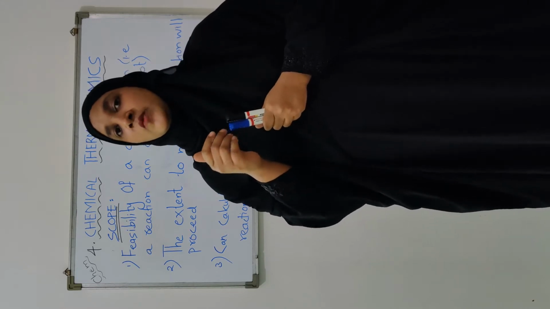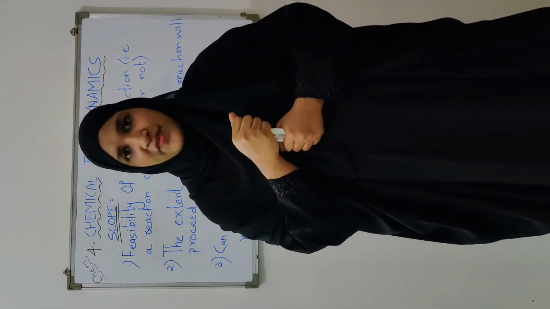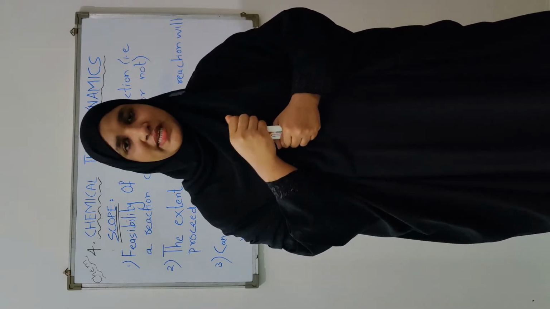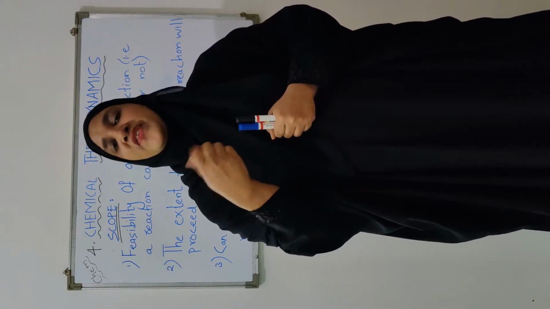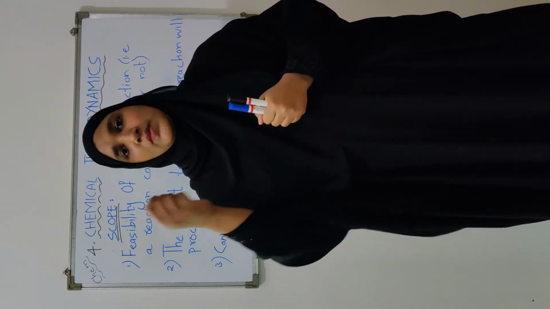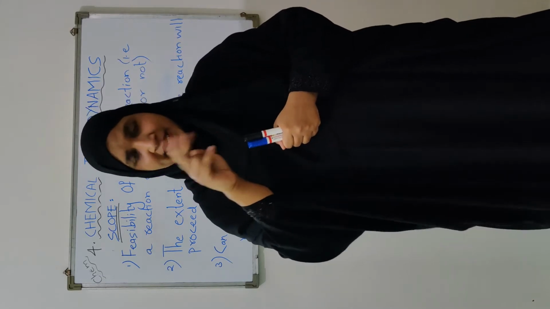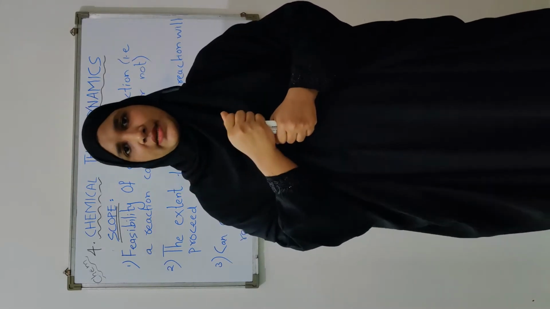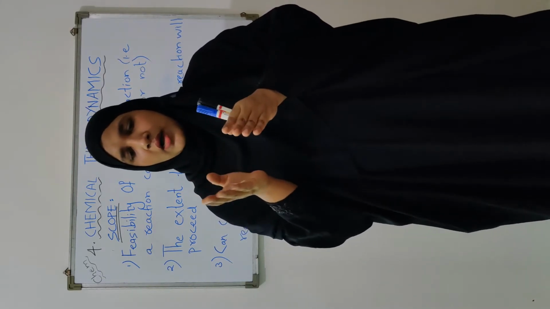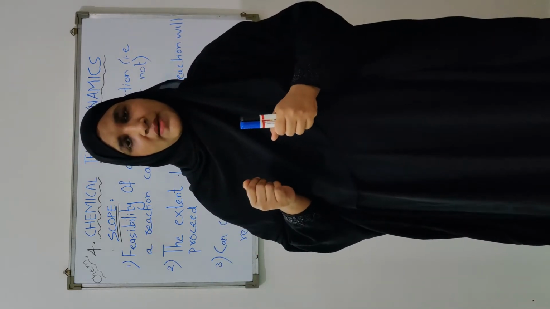So this is one of the most important pieces of information which we will get from chemical thermodynamics. It expresses the feasibility of a chemical reaction, that is, whether the chemical reaction will take place or not under the given set of conditions. Second, if the reaction can occur, what is the extent to which that reaction will go to completion.